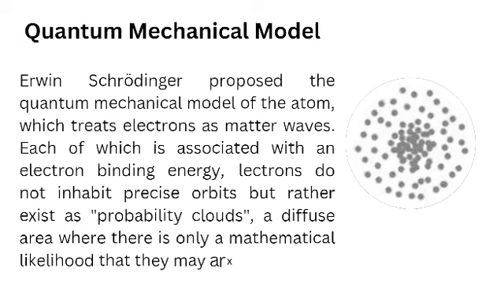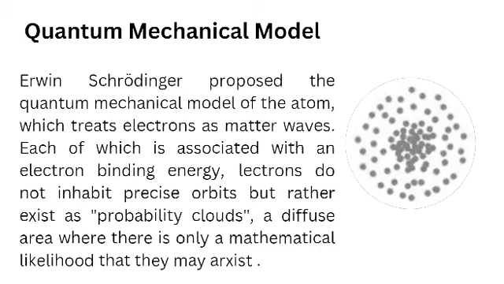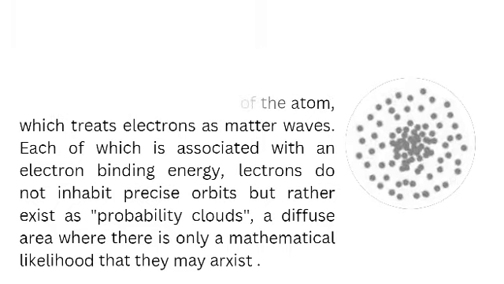Electrons do not inhabit precise orbits but rather exist as probability clouds, a diffuse area where there is only a mathematical likelihood that they may exist. To make this short, he introduced the idea that electrons exist in probability clouds rather than fixed orbits, shaping the quantum model we use today.